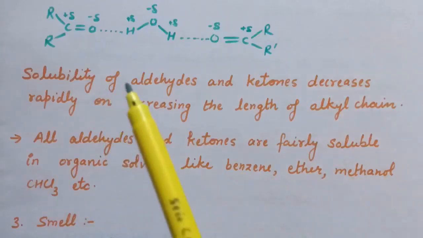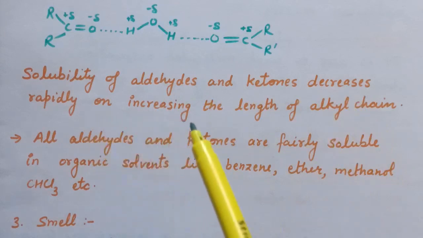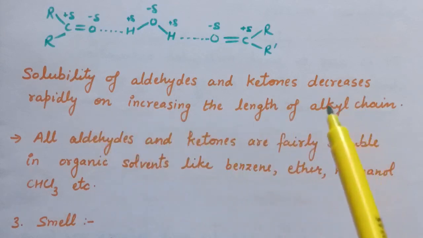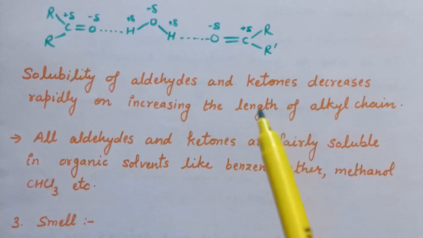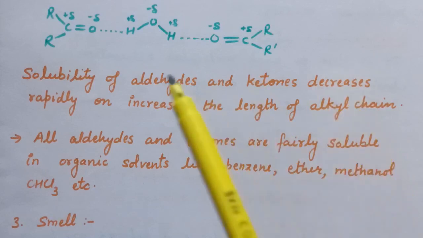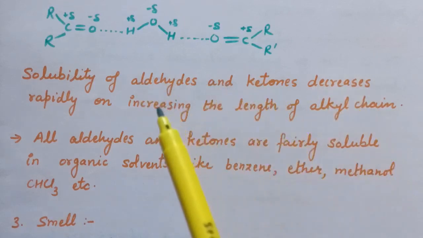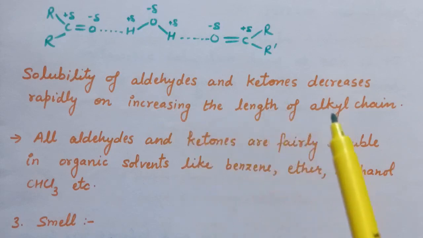However, solubility of aldehydes and ketones decreases rapidly on increasing the length of alkyl chain, because when the length of the alkyl chain increases, the hydrophobic part increases.